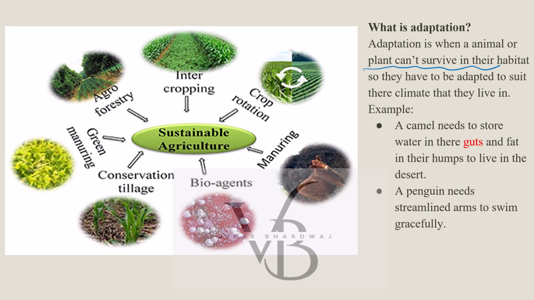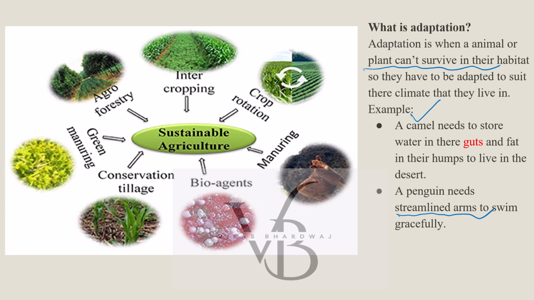Giving two more examples, camel, it needs to store water in its guts and fat in their humps so that they can walk long in the deserts. That is why they are called ships of desert. Similarly, penguin also needs streamlined arms. It is able to swim gracefully.